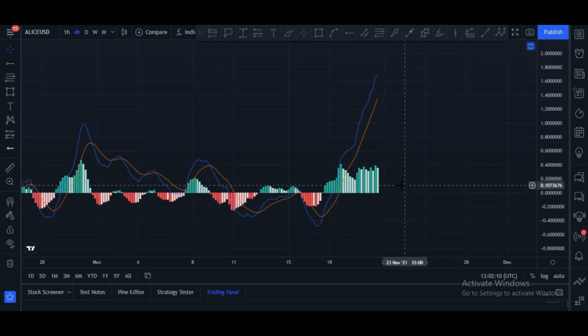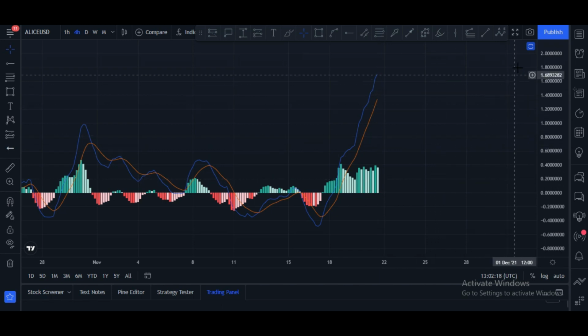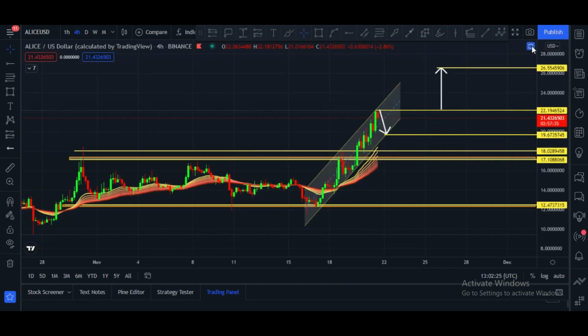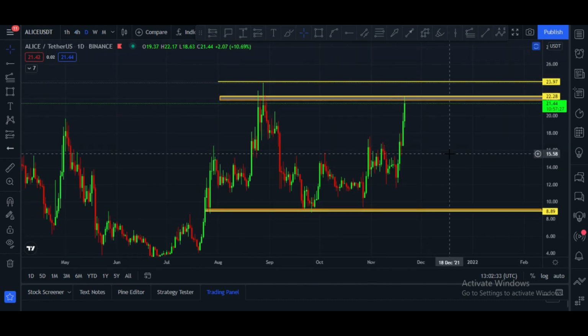That means price can go further up, but there are some towers that are changing their color. This is the indication that maybe we may see some price drop. If this happens again, then $18 and $17 are the major support areas for this token.